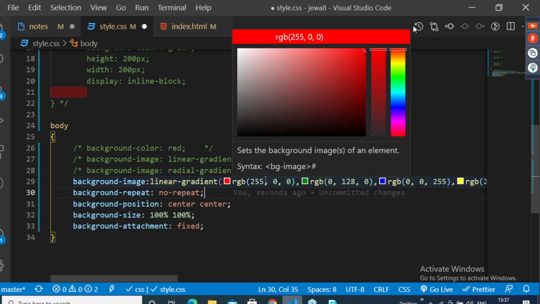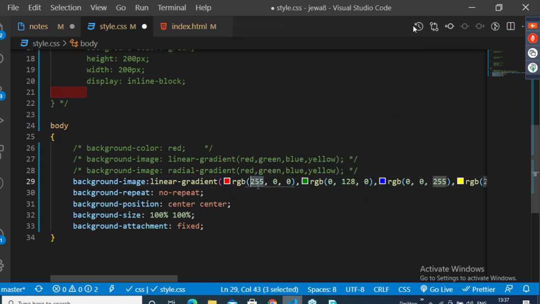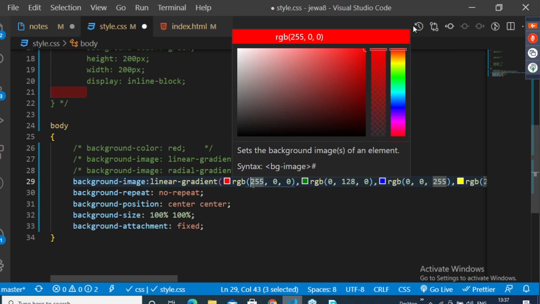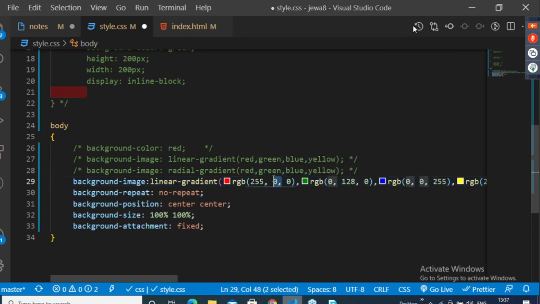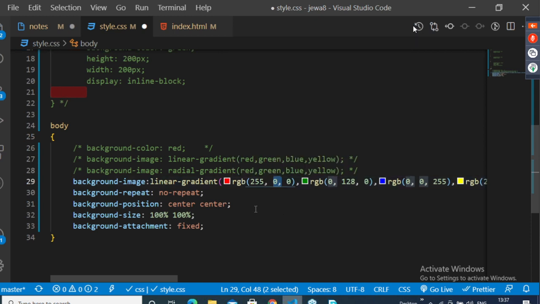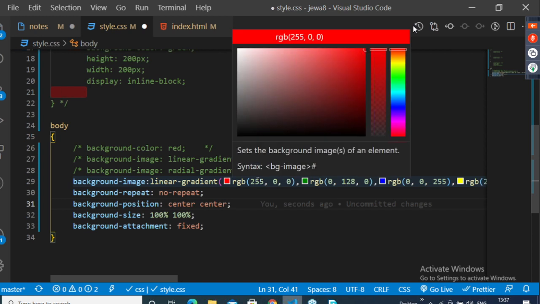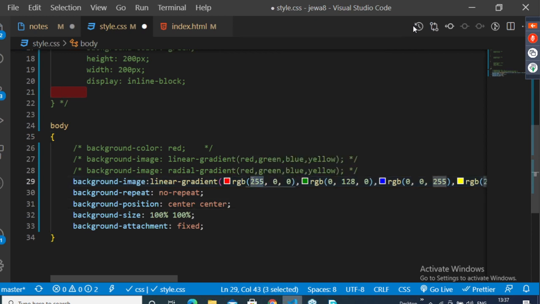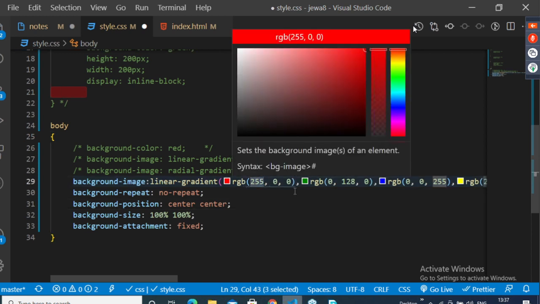Since you are using red, the value is 255. 255 is the highest value, 0 is the lowest value. 0 means no color.